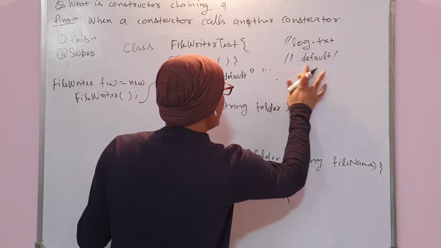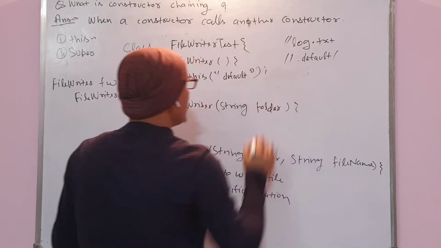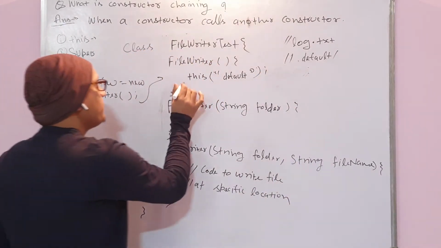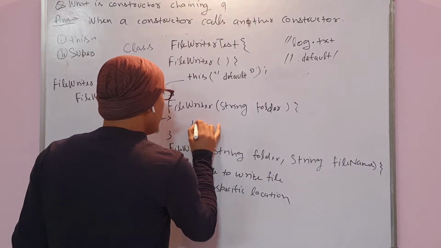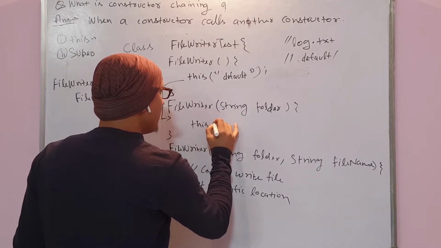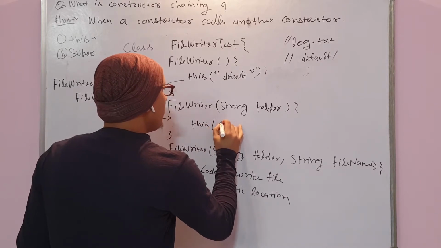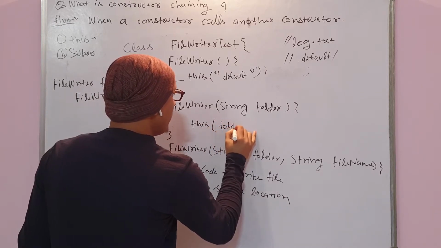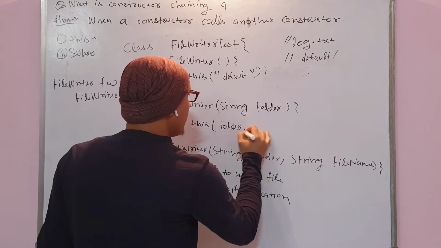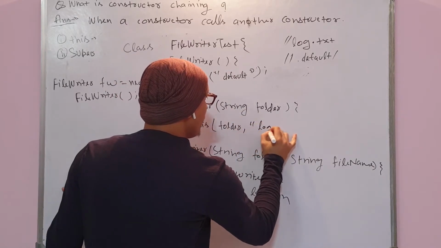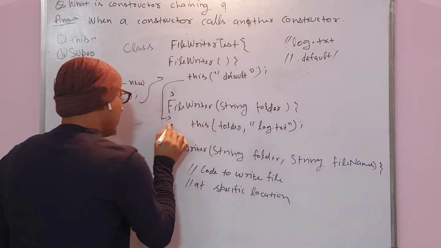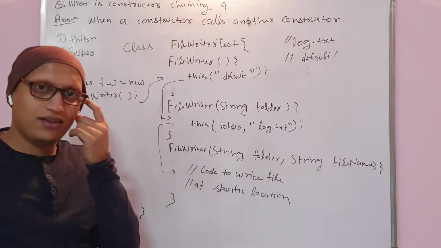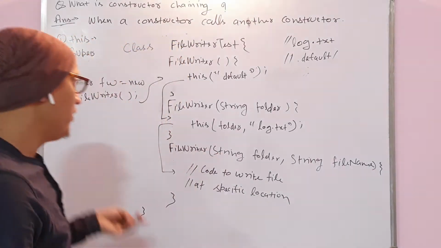You just pass the default folder. What will happen? Here it will come. Now here also you don't want to write anything. What you can do, you can pass the folder, because the folder has already been passed from that constructor, and you can give the default file name like this. Okay, you can do one more thing.